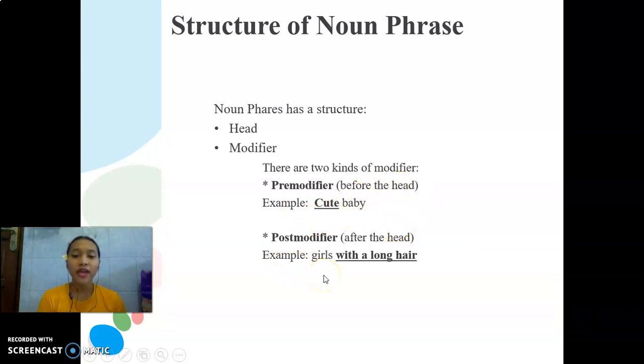Postmodifier is located after the head. The example of postmodifier is girls with a long hair. Girls in here is the head, and with a long hair in here is postmodifier because it is located after the head.